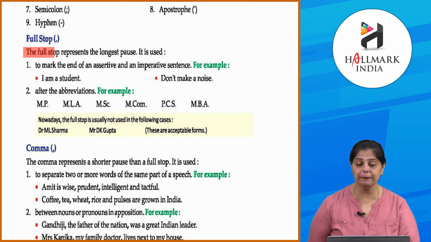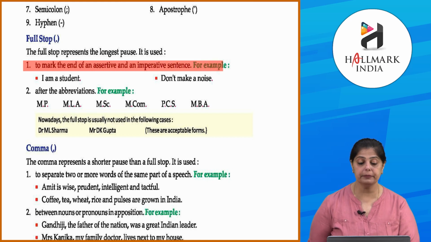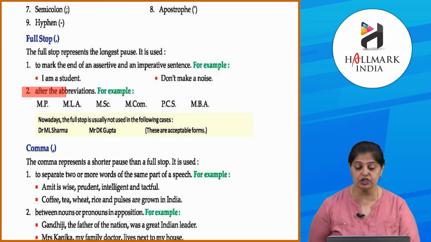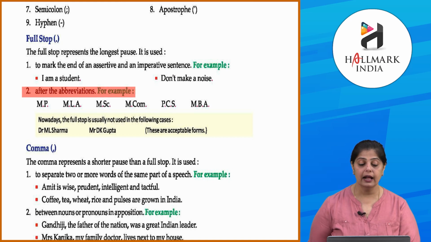The full stop represents the longest pause. It is used, one, to mark the end of an assertive and an imperative sentence. For example, I am a student. Don't make a noise. So we use a full stop to end such types of sentences. Next, we use it after abbreviations. For example, M.P.